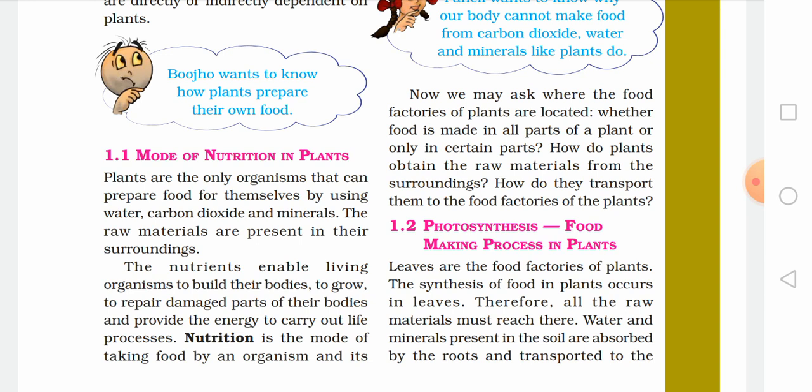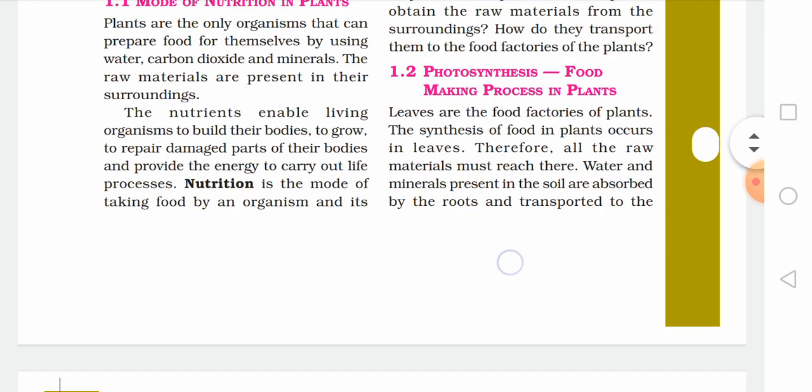जैसे कि अब हमें रोटी बनानी है, we want to make chapati, so we need wheat flour, right? तो the wheat flour is produced by the plant. जो राइस होते हैं that is produced by the plant. We get all the pulses, grains and vegetables from the plant, like the vegetables, fruits, सब आता है trees और plant से, है ना? So they prepare the material for us and we prepare the chapatis and the vegetable or all of that. Now we'll come to the process by which plants prepare their own food, which is the photosynthesis.